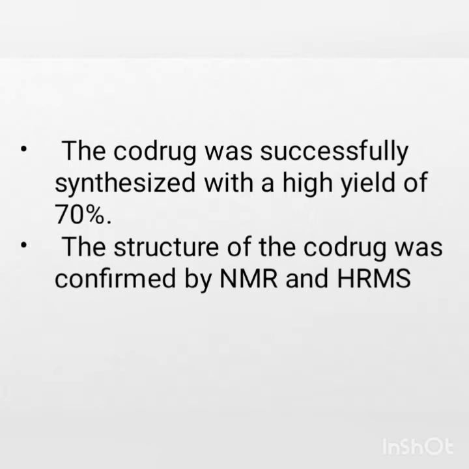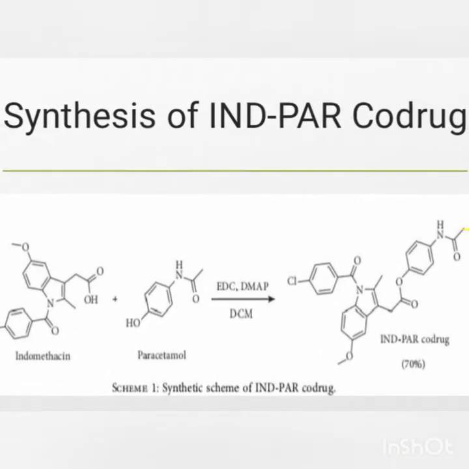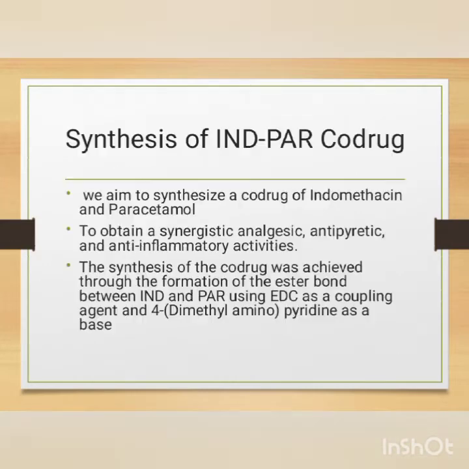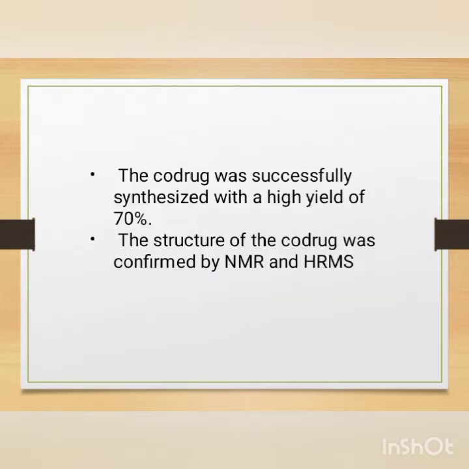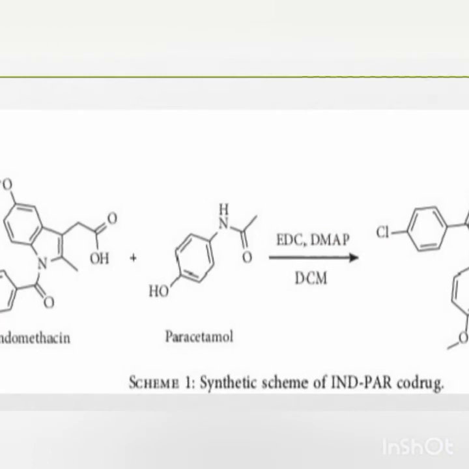The structure of the core drug was confirmed by NMR and HRMS, which we discussed that we need for the results. How did we synthesize the IND-PAR core drug? Here we have the formulas of indomethacin and paracetamol.